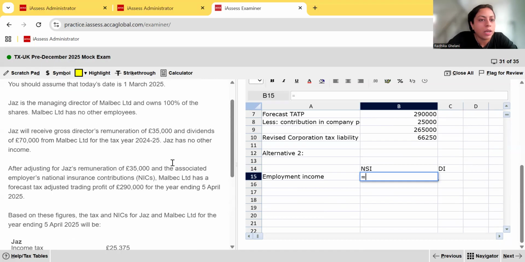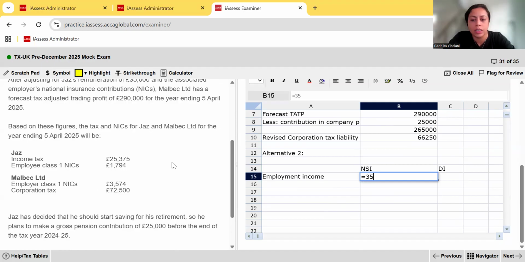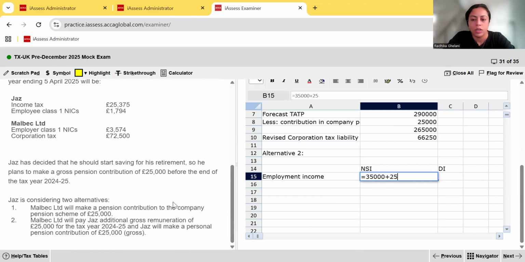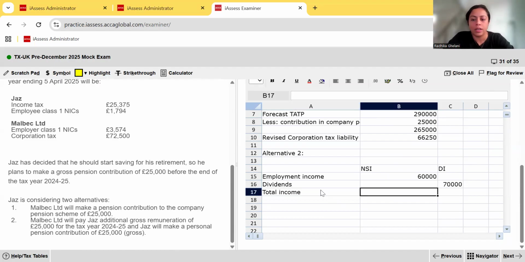He was earning 35,000, right? Yes, 35,000. And they said that they are going to add him another 25,000. Okay, so his NSI is going to become 60,000. Dividends remain unchanged at 70,000. So his total income stays 60 and 70.